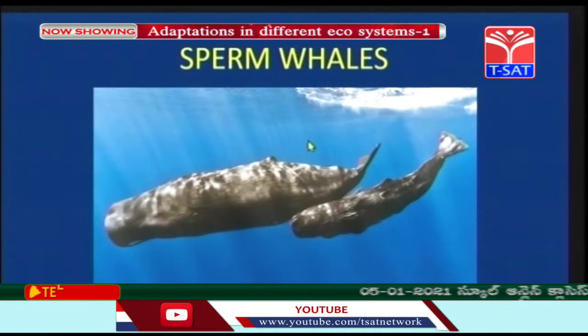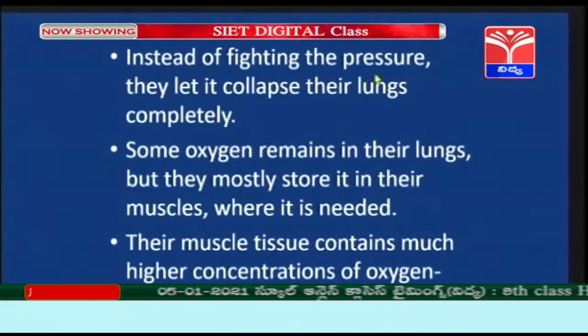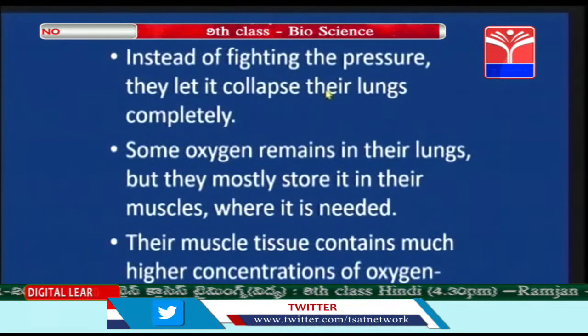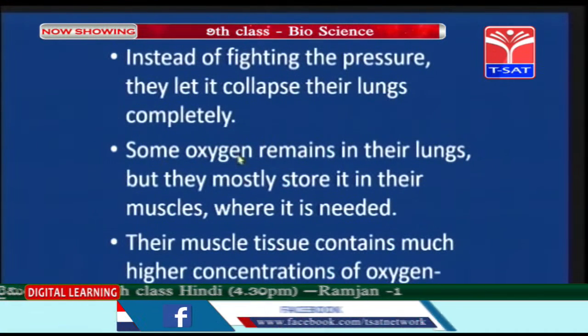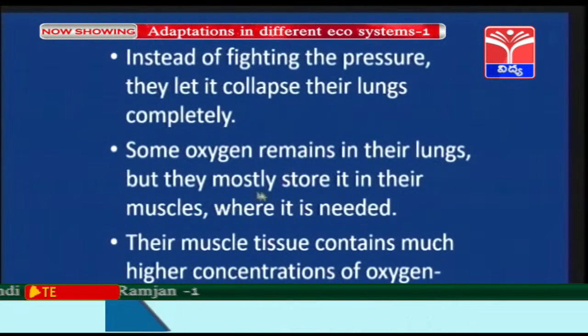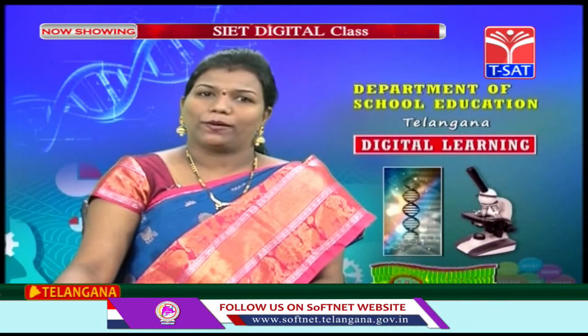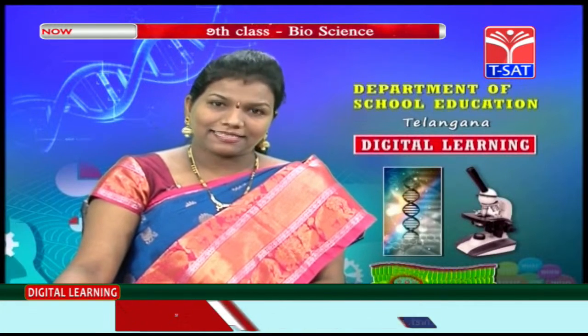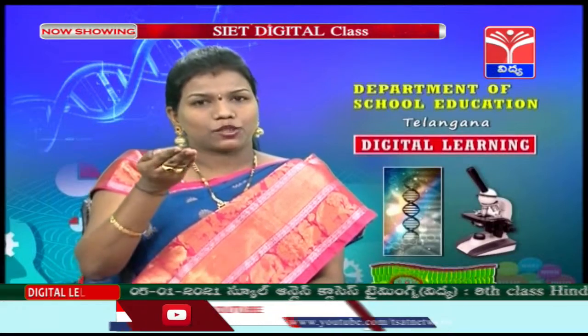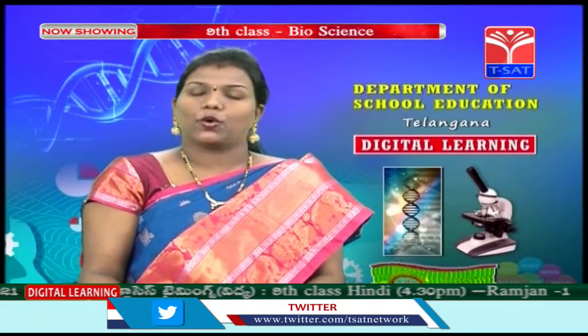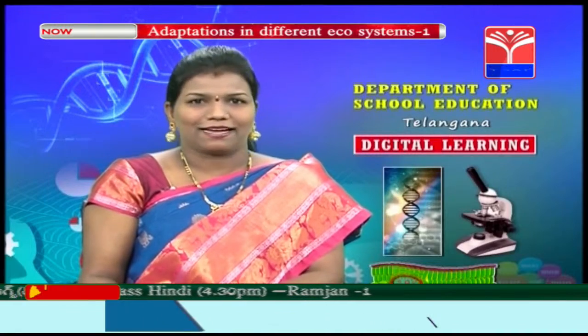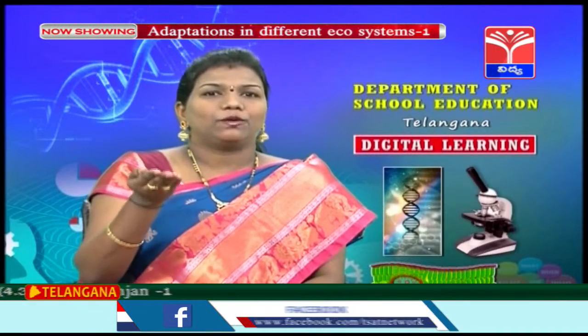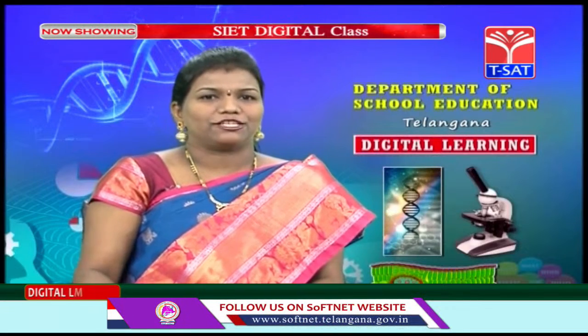So these are the sperm whales, children. Instead of fighting the pressure, they let it collapse their lungs completely. Some oxygen remains in the lungs. Children, we know that oxygen helps aerobic respiration, right, children? They give out energy. So instead of fighting against the pressure, they collapse their lungs. When they collapse their lungs, their body becomes very heavy, and they slowly sink down, right? They are storing some amount of oxygen in the lungs. So they slowly come up by using that oxygen in the form of respiration.